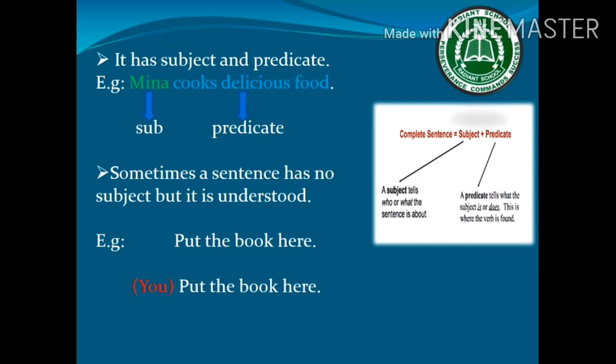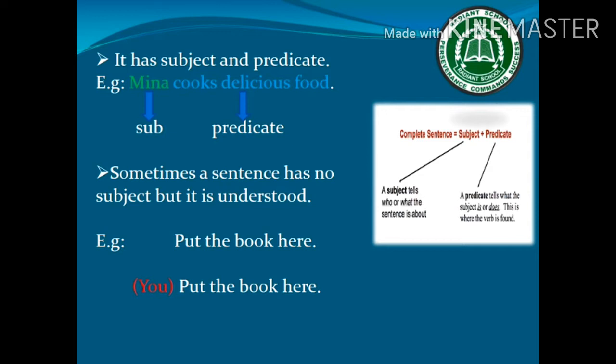Another important thing about a sentence is that it has a subject and a predicate. For example, Meena cooks delicious food. Here Meena is the subject, the doer of the action. Cooks delicious food is a predicate that tells us something about the subject.